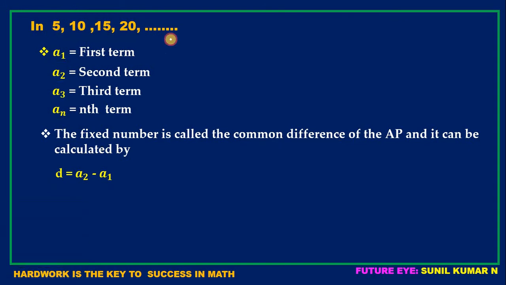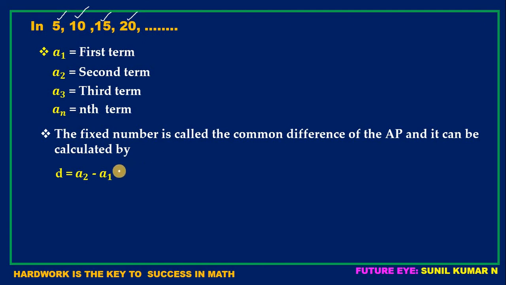For example, look at the example I have taken here. In this, what is the second term? The second term is 10. Hence, in the place of A2 write 10, minus what is the first term? The first term is 5. So now subtract: 10 minus 5. How much will you get? We will get 5. Therefore, 5 is the common difference for this AP. Isn't it? Now check it out. To 5 I added 5 and got 10. To 10 I added 5 and got 15. To 15 I added 5 and got 20.